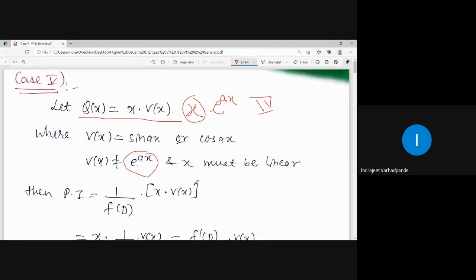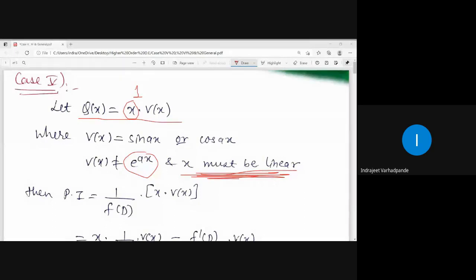And also, what point to be noted: x must be linear. This x, what should it be? It should be linear. Linear means its degree should be 1, its power should be 1. So I will identify any of the terms when it is multiplied by x with sin ax or cos ax. It will be case number 5, right?